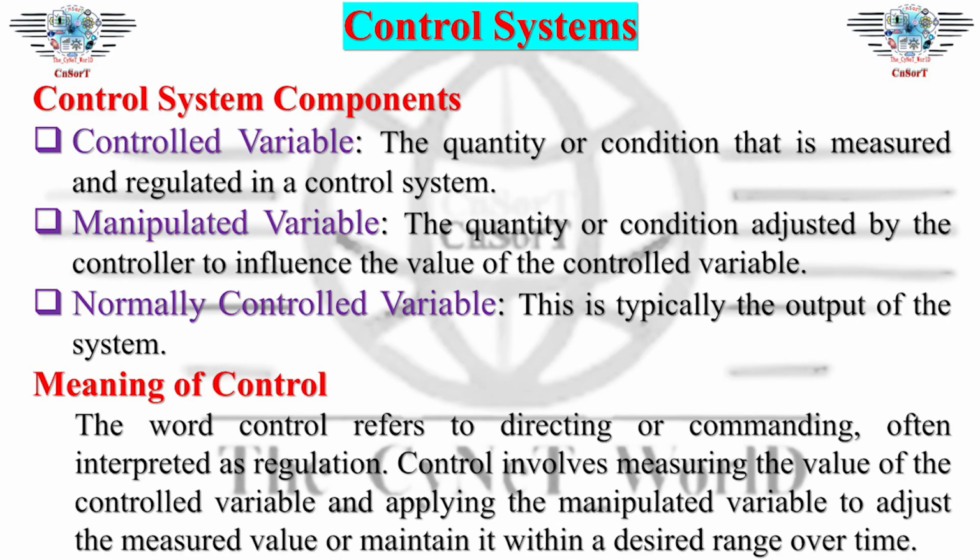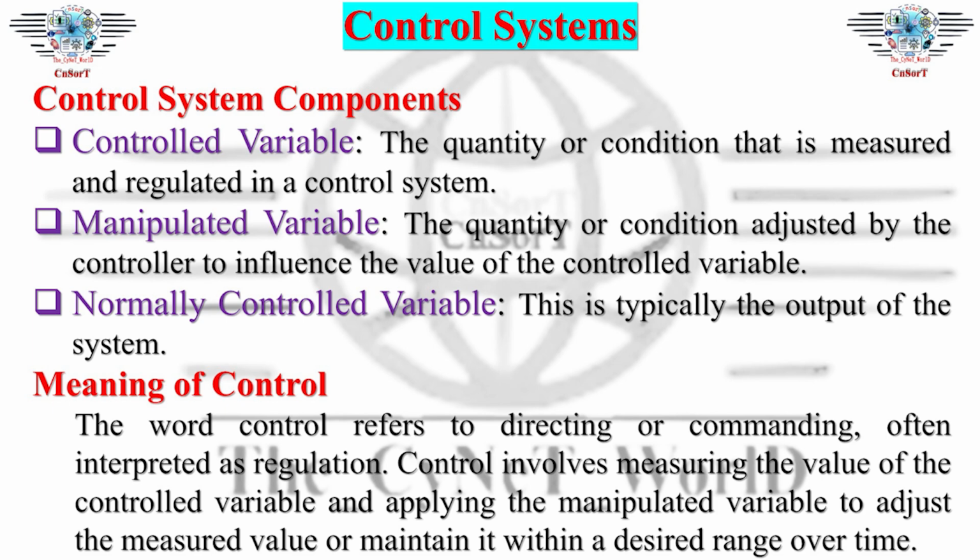Controlled variable: the quantity or condition that is measured and regulated in a control system. Manipulated variable: the quantity or condition adjusted by the controller to influence the value of the controlled variable. Normally, the controlled variable is typically the output of the system.